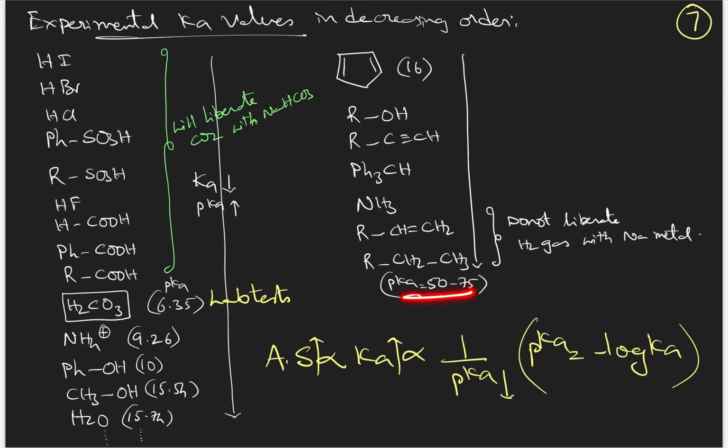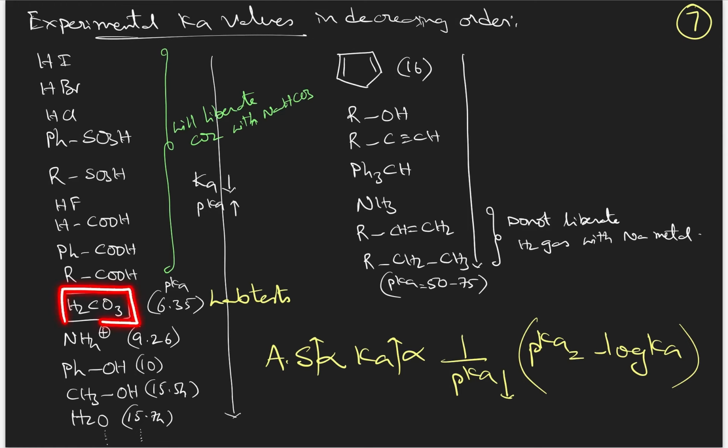Very high pKa itself indicates that this is a very weak acid, so it is kept at last. Understood the point? And these compounds, alkenes and alkanes, do not liberate hydrogen gas with sodium metal. Up to ammonia, on addition of sodium metal they will liberate hydrogen gas.